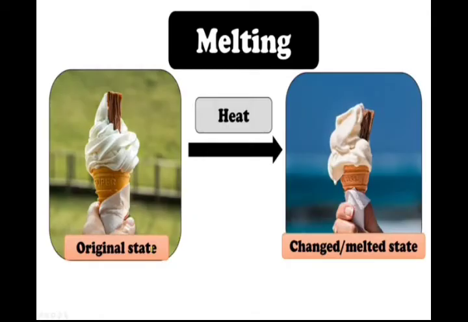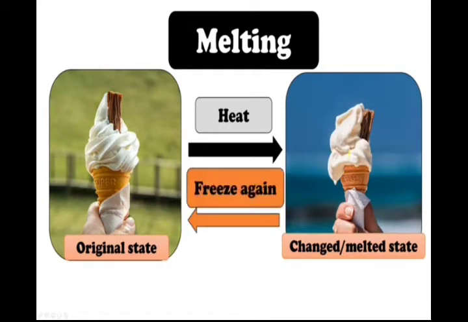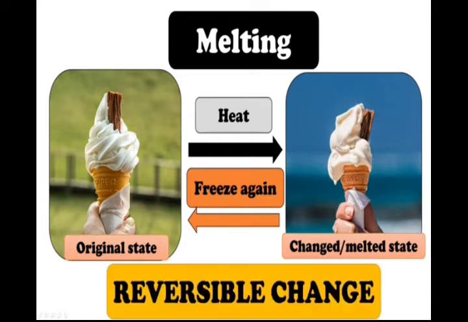Look at here. I have a cone ice cream. When I keep it open, it starts to melt. I need the original cone ice cream back without melting. Is it possible to get back to the original state from the melted condition? Yes. You just freeze it again. You just keep it in the freezer. At that time you will get the original ice cream. From the melted condition, it is converted back to the original state. So it is a reversible change.